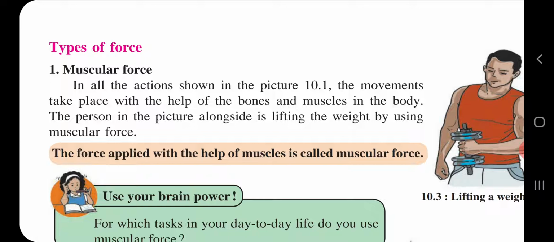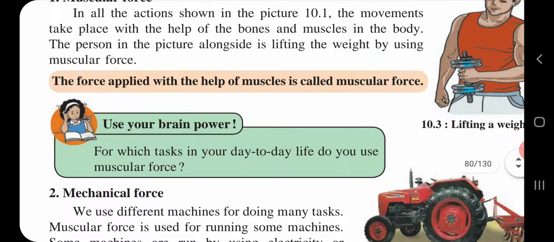So children, here one question is given: for which tasks in our day-to-day life do we use muscular force?